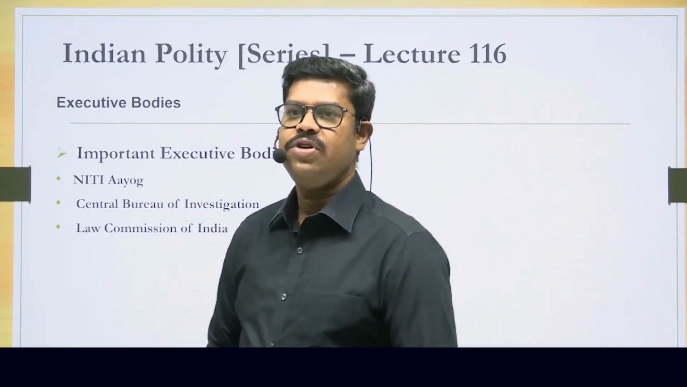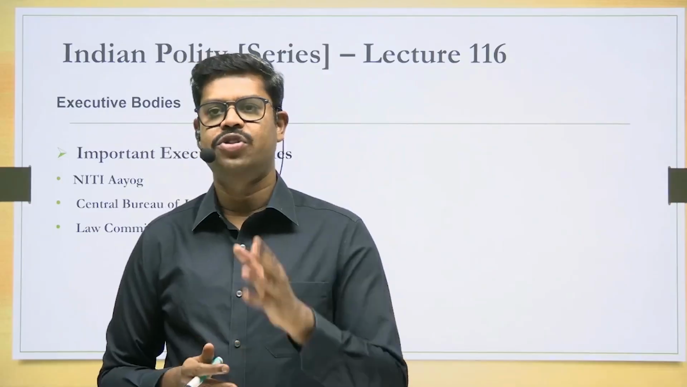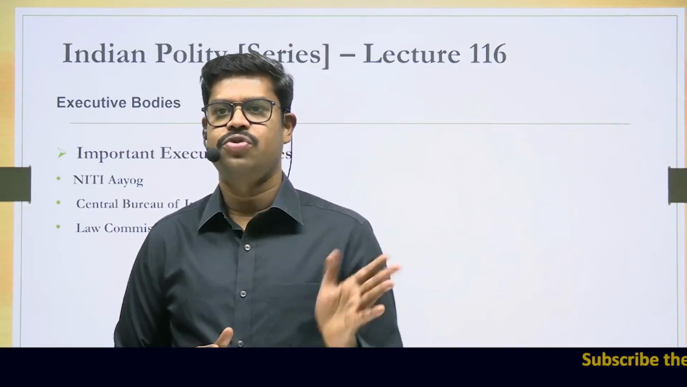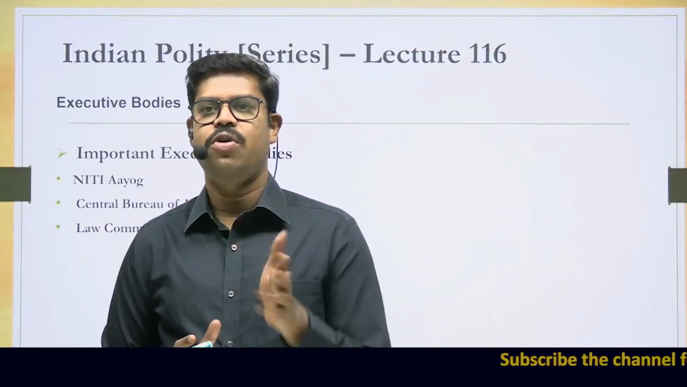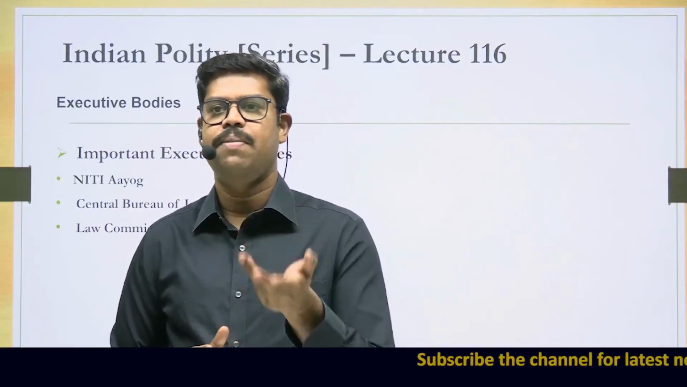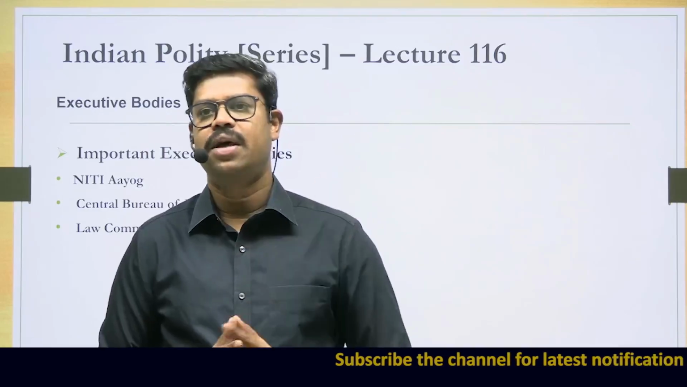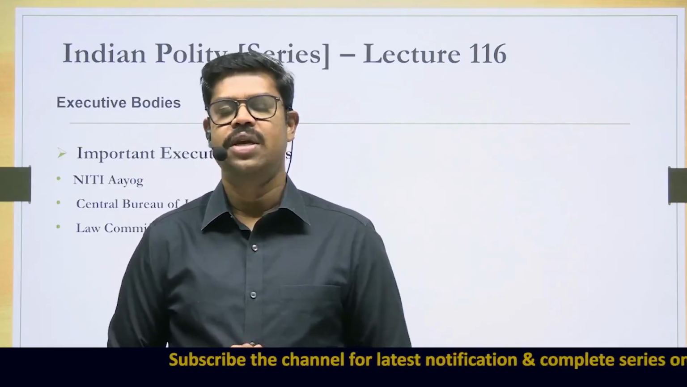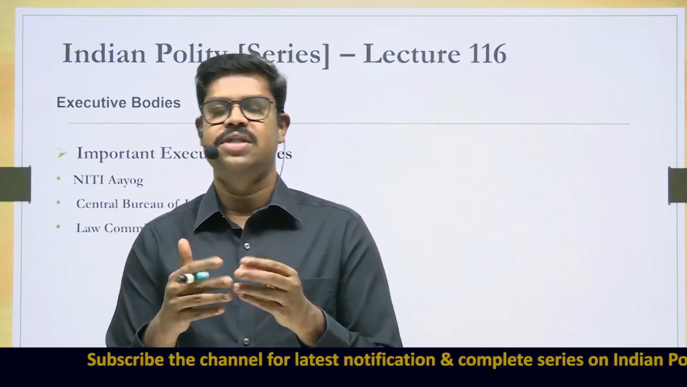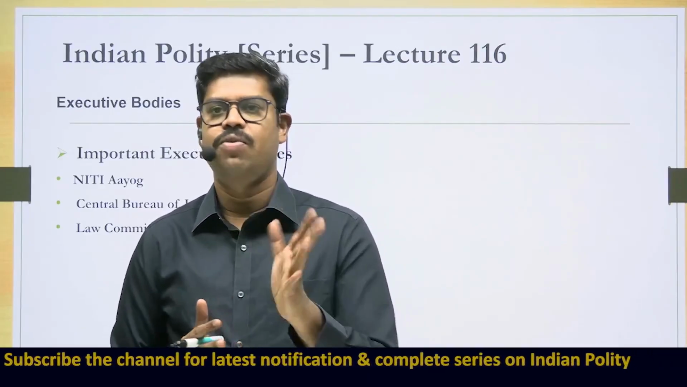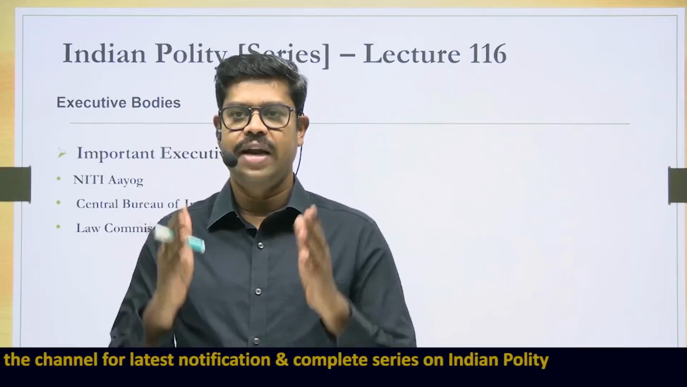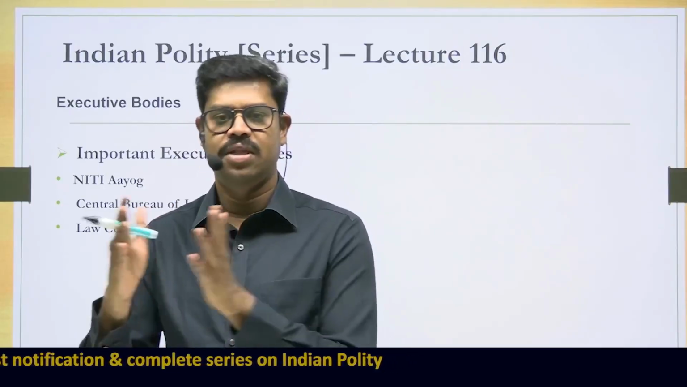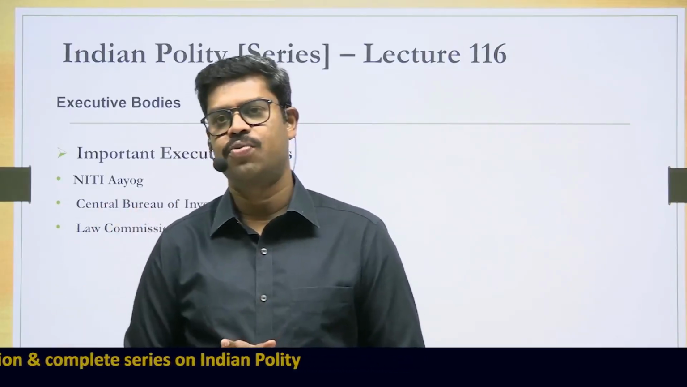Now, what is the difference between these bodies? If a constitutional body is to be abolished, it can be done only by way of a constitutional amendment. If a statutory body is to be abolished, the law can be amended or the law can be repealed, and thereby the body can be abolished. If an executive body is to be abolished, the Union Council of Ministers have to just pass a resolution, and thereby the body can be abolished. So therefore, the greatest amount of protection is to the constitutional bodies, then to the statutory bodies, and then finally what is called as executive bodies.